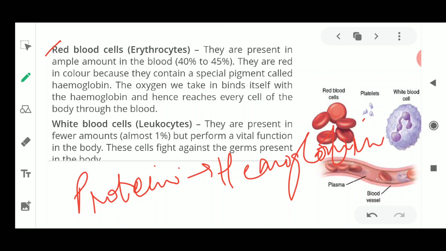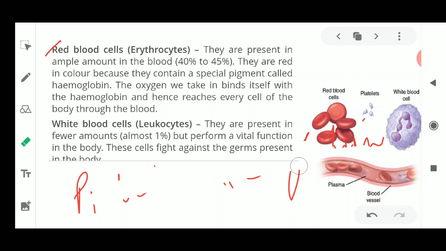Okay, next, what things are important in these RBCs? These RBCs do not have a nucleus. As you know, each and every cell contains a nucleus, but RBCs are the only cells in our body which do not contain any nucleus. Why is it not present in the cell? As you all know, what is the main function of red blood cells? The red blood cells carry oxygen because of the presence of hemoglobin.